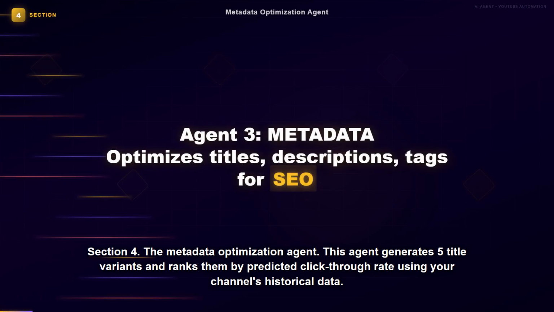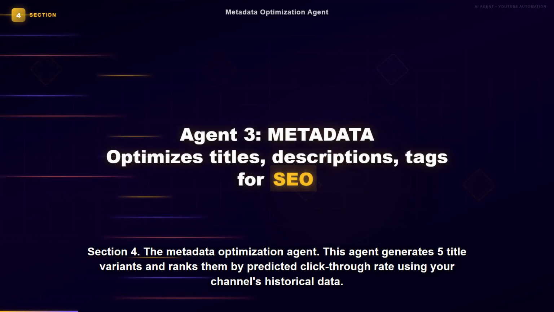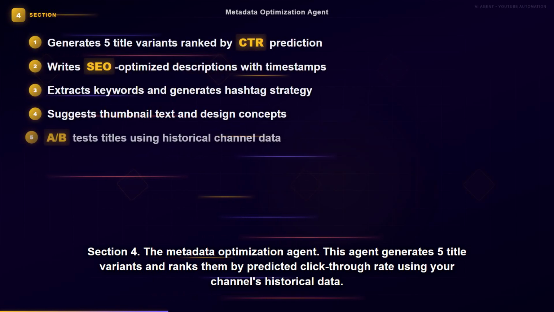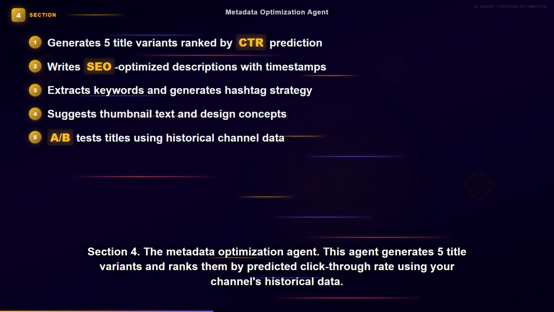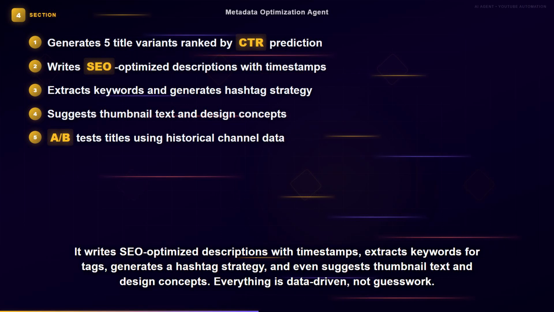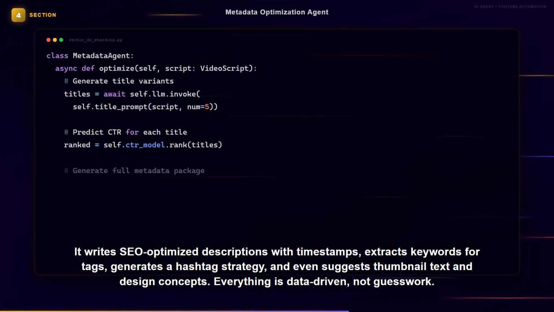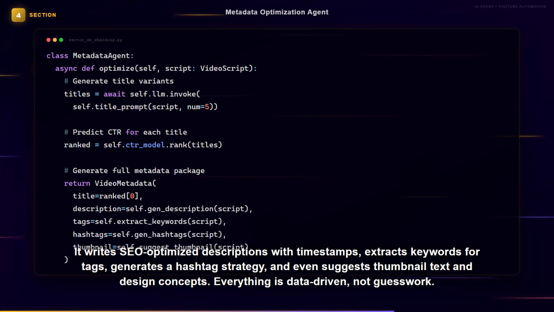Section 4. The Metadata Optimization Agent. This agent generates 5 title variants and ranks them by predicted click-through rate using your channel's historical data. It writes SEO-optimized descriptions with timestamps, extracts keywords for tags, generates a hashtag strategy, and even suggests thumbnail text and design concepts. Everything is data-driven, not guesswork.